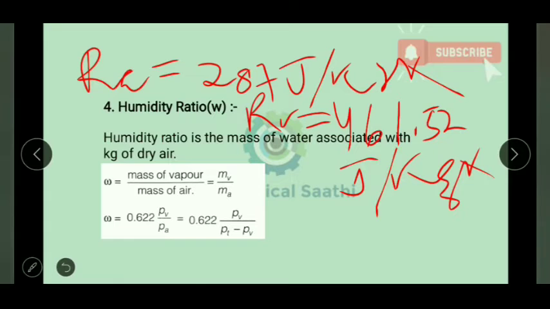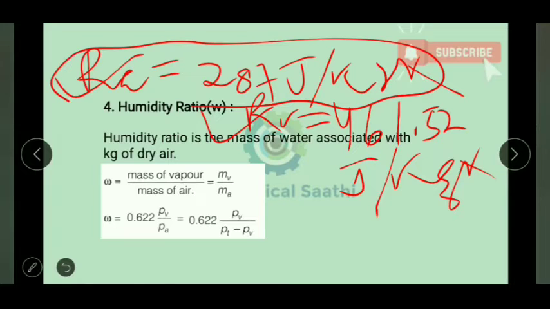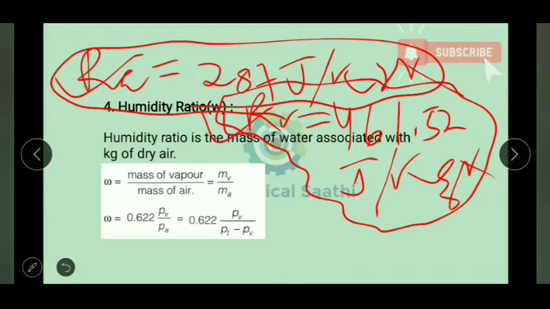So do remember these values. Ra is equal to 287, which we have mostly used in thermodynamics problems. And another value you need to remember over here is Rb, which is equal to 461.52 joule per kg Kelvin.